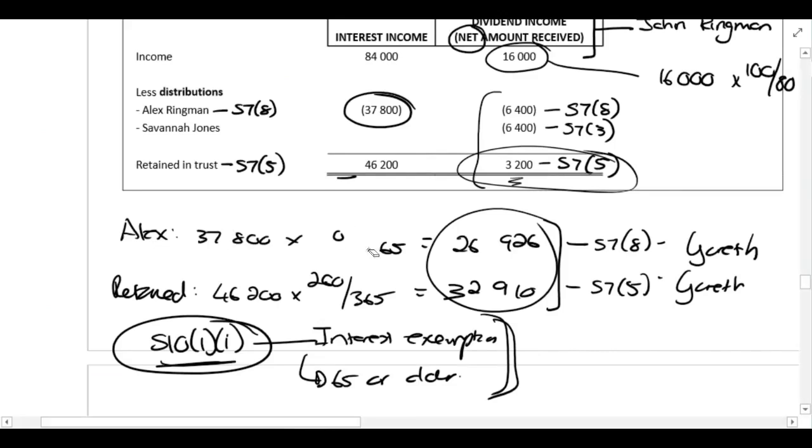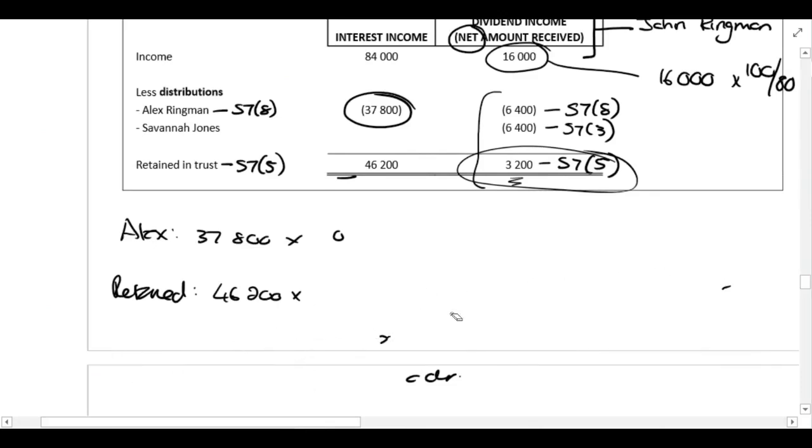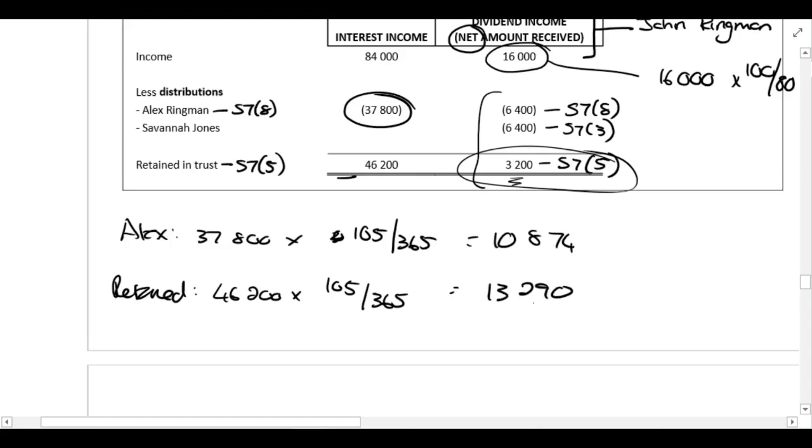So for those 105 days, 37,800 times 105 over 365, and 46,500 times 105 over 365, gives 10,874 and 13,290.